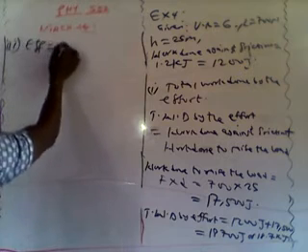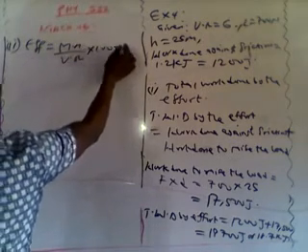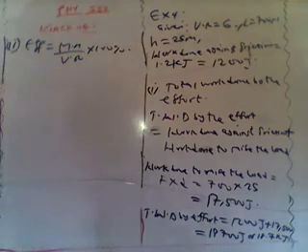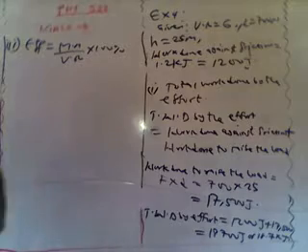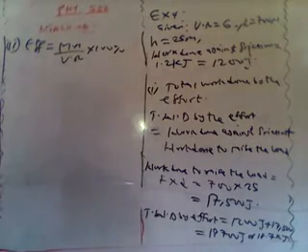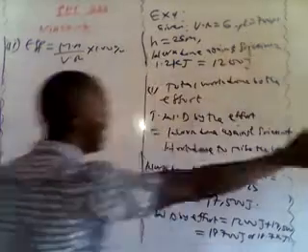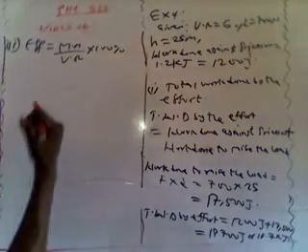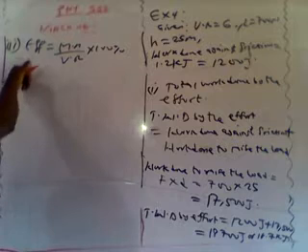Our efficiency equals MA over VR multiplied by what? 100%. MA over VR, that's 100%. But if you look at this question, even though we are given the velocity ratio, we are not given the mechanical advantage. We are only given the load, and the question is still asking us to calculate the effort. In that case, there's no way we can calculate our mechanical advantage. And if mechanical advantage is not known, we cannot calculate our efficiency.